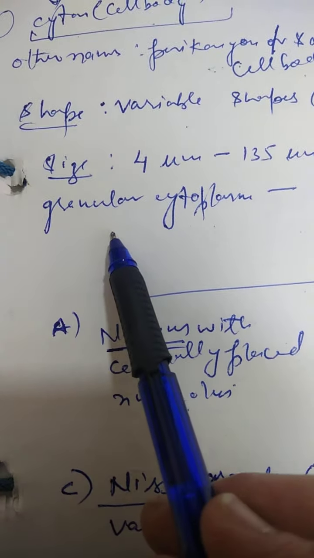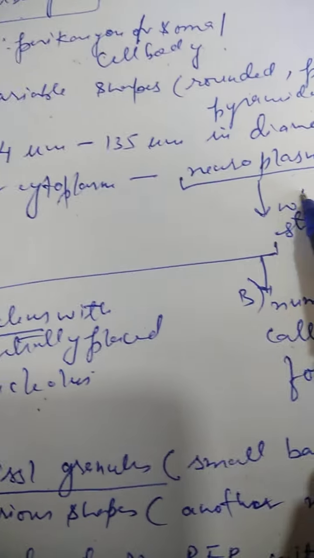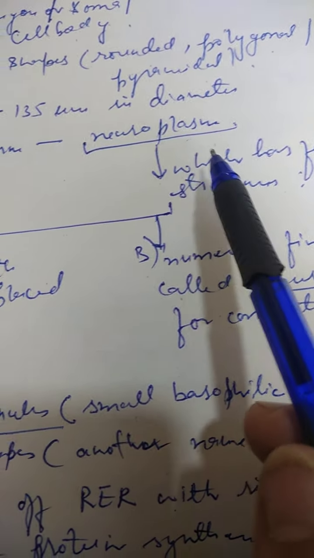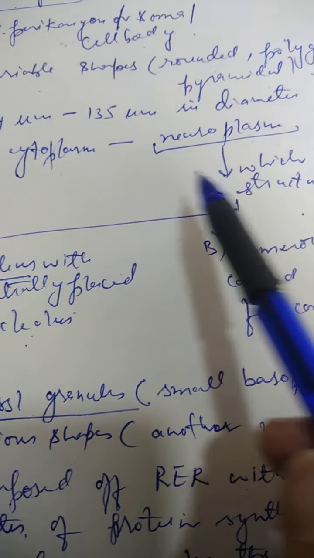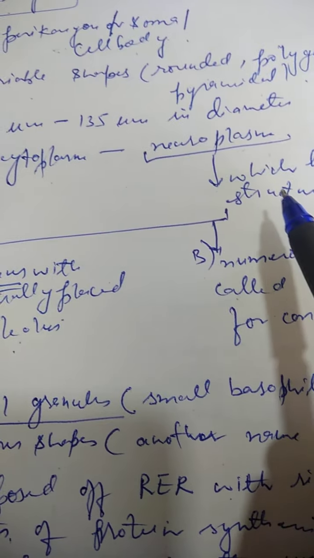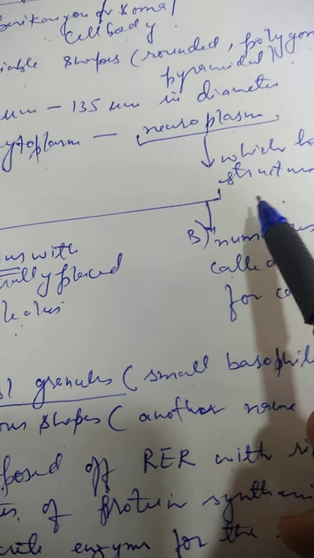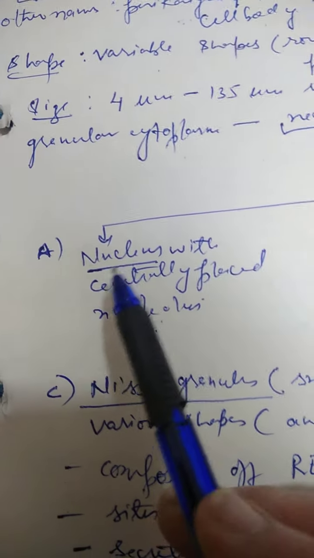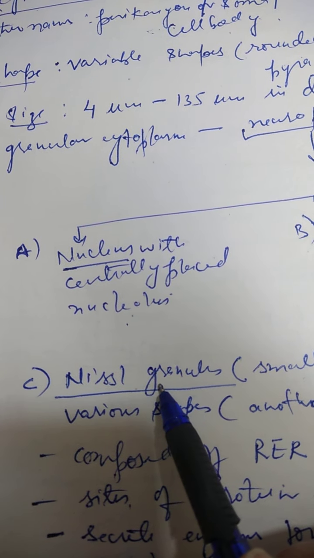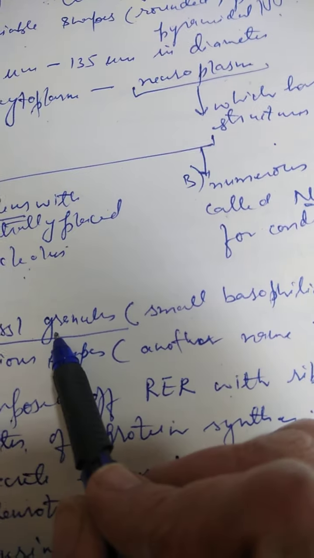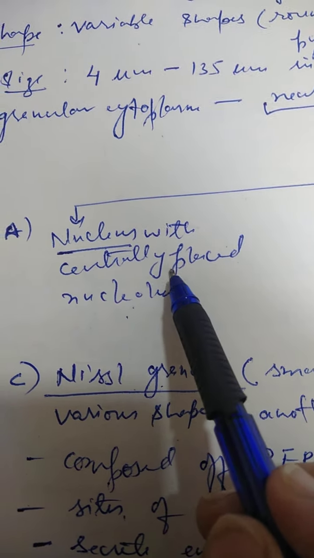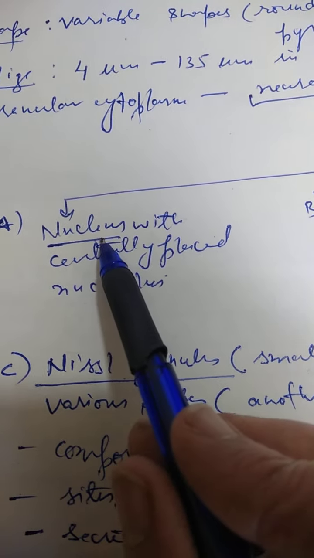Now the granular cytoplasm of the cyton we call neuroplasm. Now the structure of the neuroplasm, which is the cytoplasm of the cyton, has the following parts. The neuroplasm has a nucleus, it has the Nissl granules, and it has the neurofibrils present. So all these we will be doing one by one. First of all, the nucleus with a centrally placed nucleolus, so a large nucleus actually.